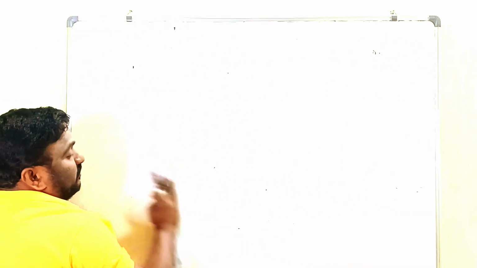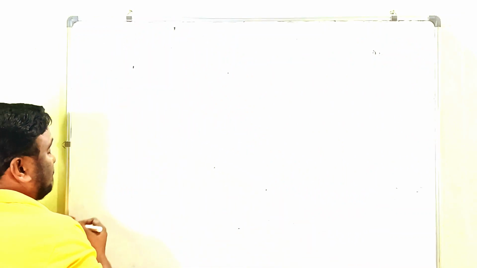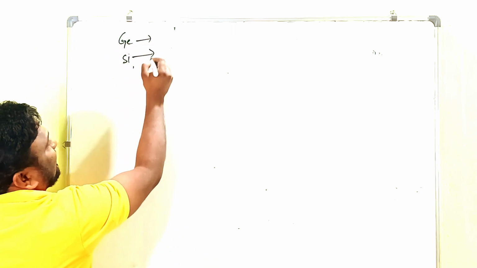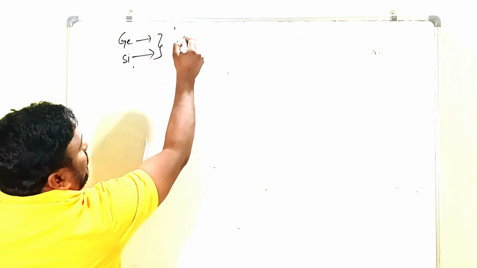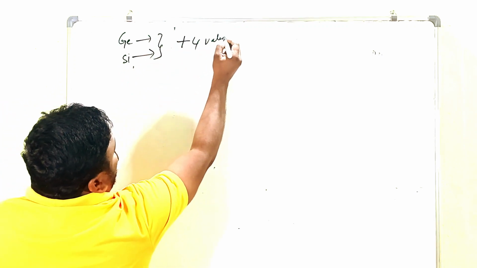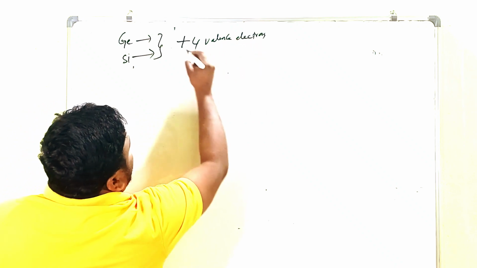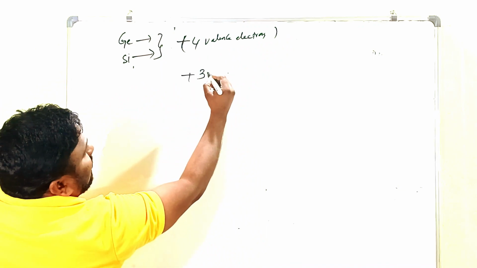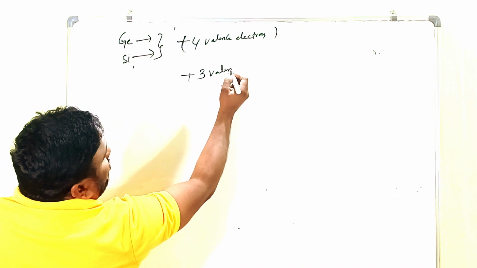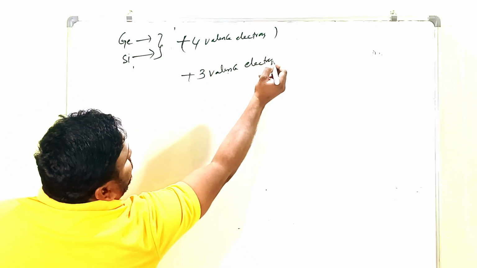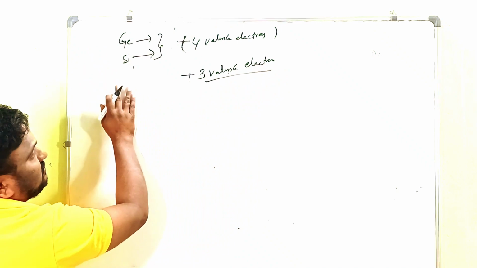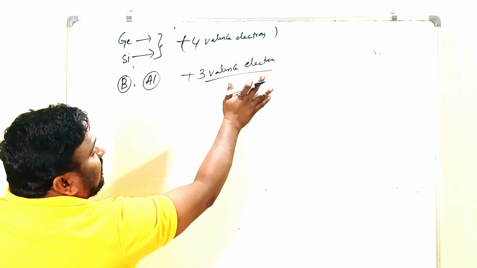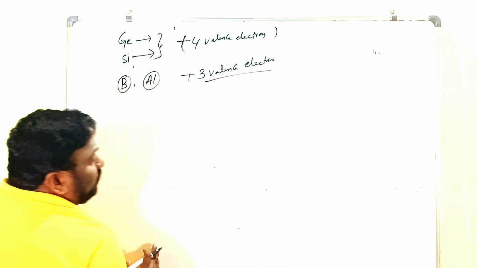Let's see how the conductivity is in the p-type semiconductors. Look here. Germanium or silicon can be taken as intrinsic semiconductors. They have 4 valence electrons. For that we have to add trivalent impurities. That means we have to add atoms with 3 valence electrons to the germanium or silicon. Here we take boron and aluminum as the trivalent atoms. Then what happens? Look here now.